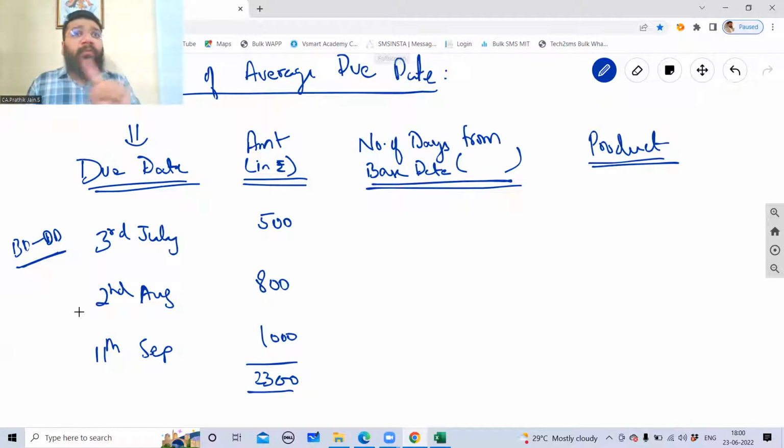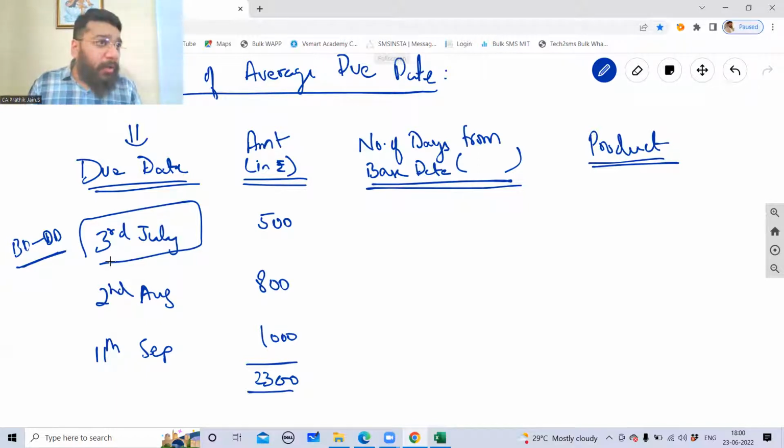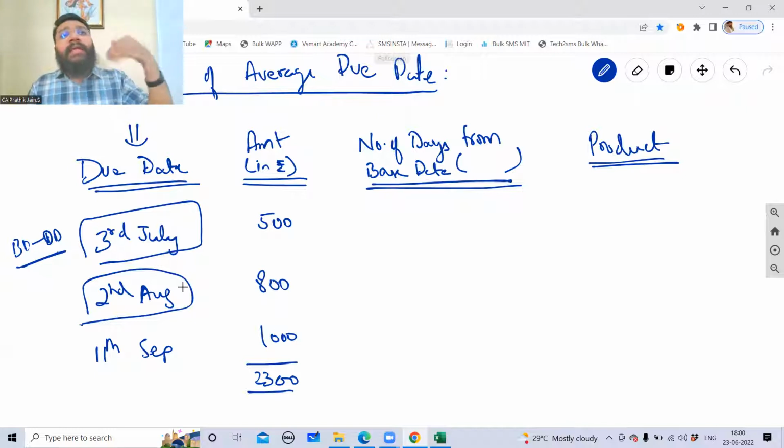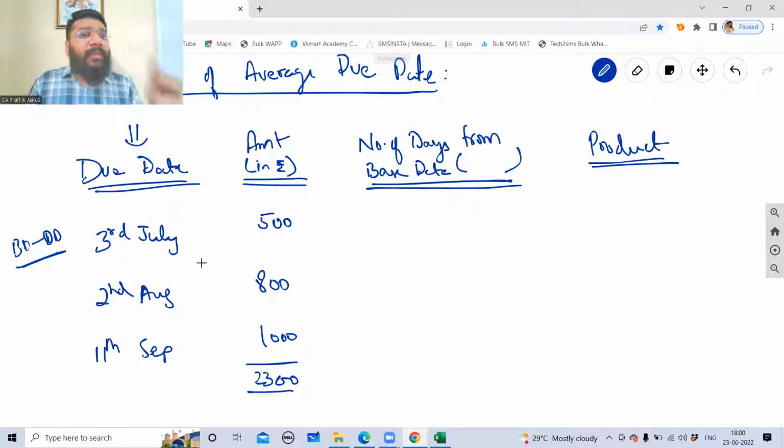But for all the practical questions, we'll always choose the first due date as a base date. Why? Because if you choose the middle one, the previous ones' days will be negative and the subsequent ones will be positive. So you will have both negative and positive calculation. To avoid negative calculation, we would always consider the first due date as a base date. So we're going to take 3rd July as a base date. Please write it at the top, 3rd July.